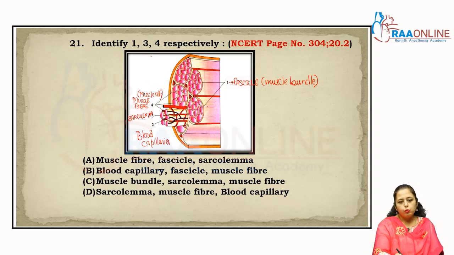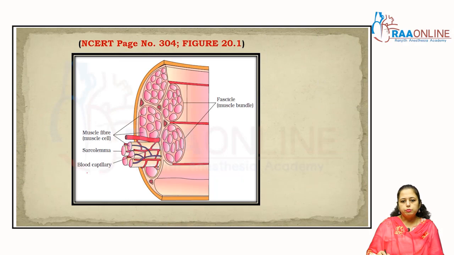Right. So 1, 3 and 4 respectively. One is the fascicle or the muscle bundle, right? It is given in only that option C. 3 is the sarcolemma and the 4th one is the muscle fiber. So the answer is C, right? So the answer is C. Come to the next question. You can see here, this is the diagram, right?